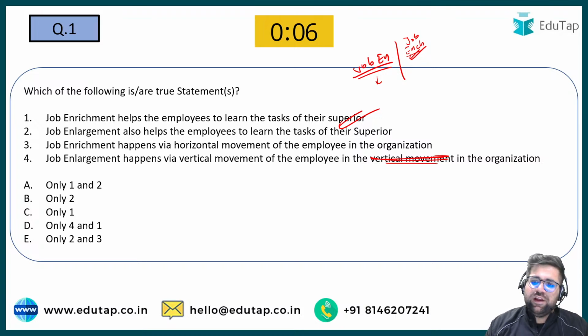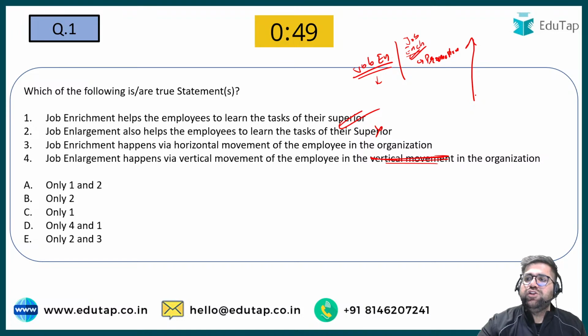Job enlargement also helps the employees to learn the task of superior. This is incorrect. Job enrichment is promotion, and promotion always happens in a vertical upward manner. The opposite of promotion is demotion, so demotion happens downward. But job enrichment means what? A kind of promotion only. So you will be moving upward in the ladder. Job enlargement is horizontal. So over here, if we see, job enrichment happens via horizontal movement.